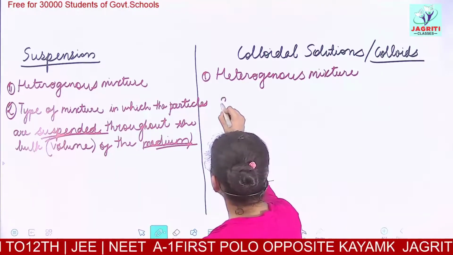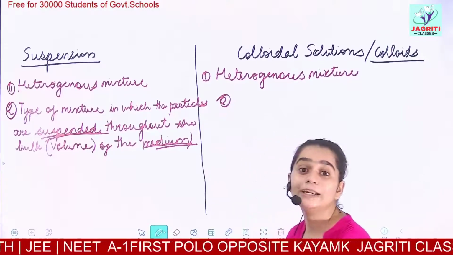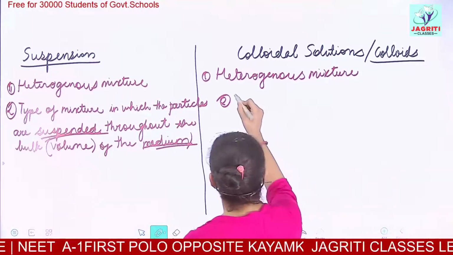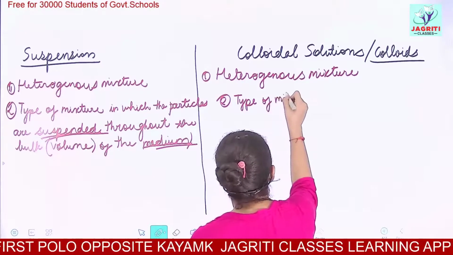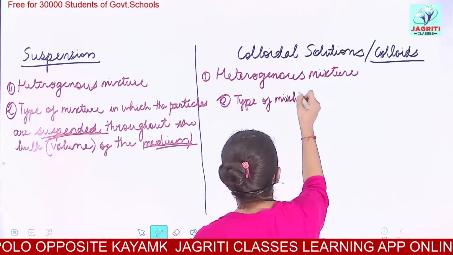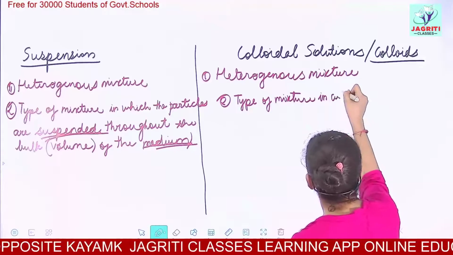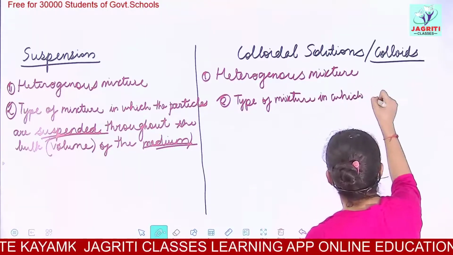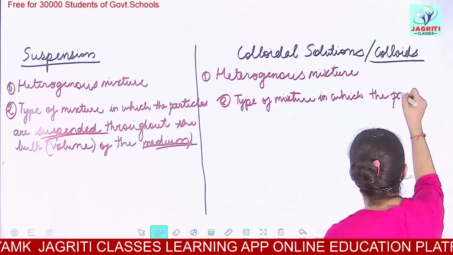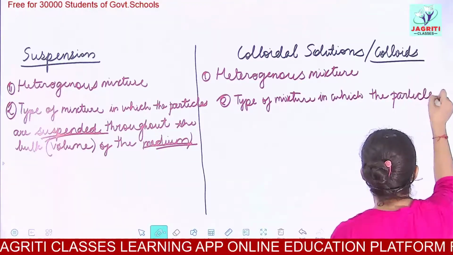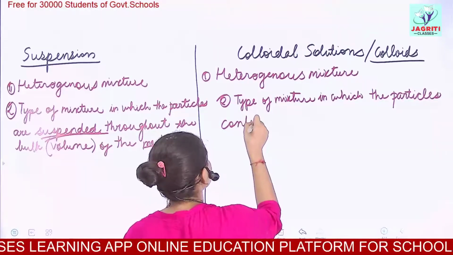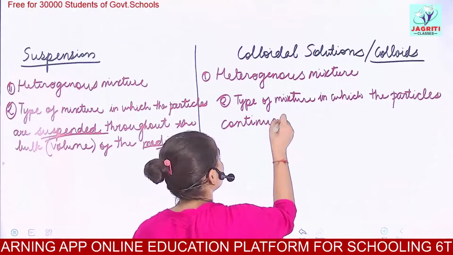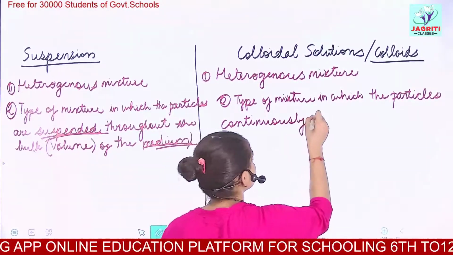And what does colloid mean? How could we define colloids? Colloid is a type of mixture in which the particles of the mixture continuously move around.